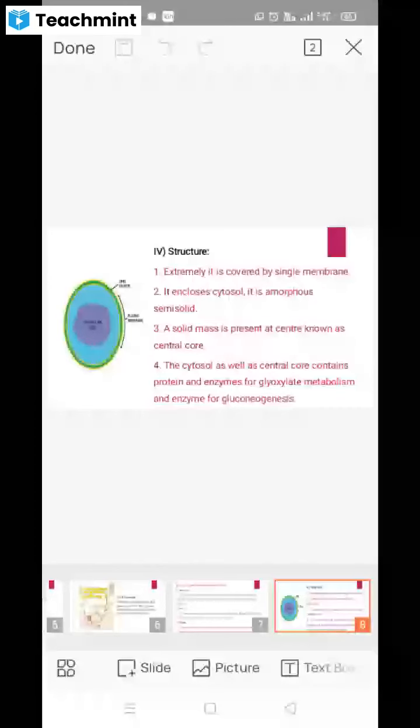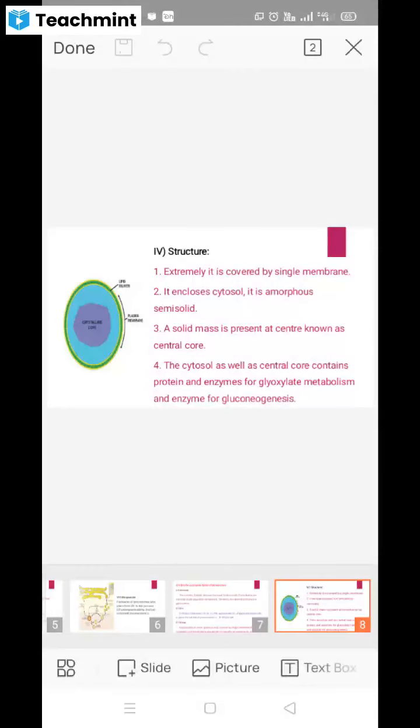The whole structure is the same as the peroxisomes, but in the glyoxysomes the composition in the cytosol as well as in the central core will be different.